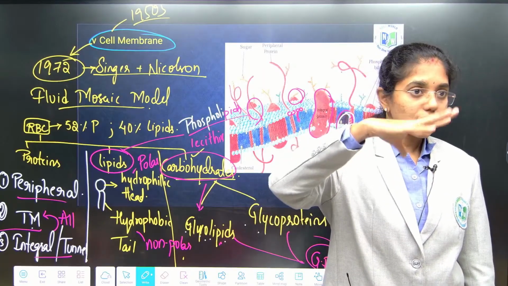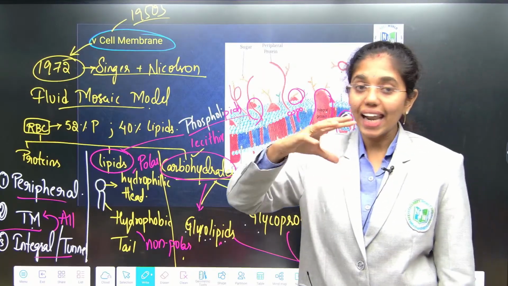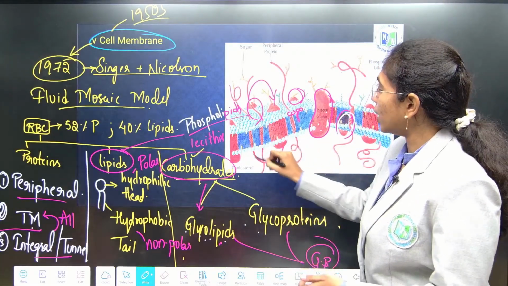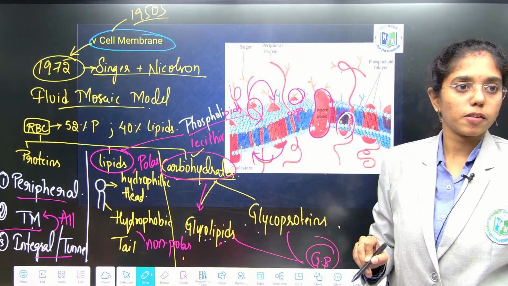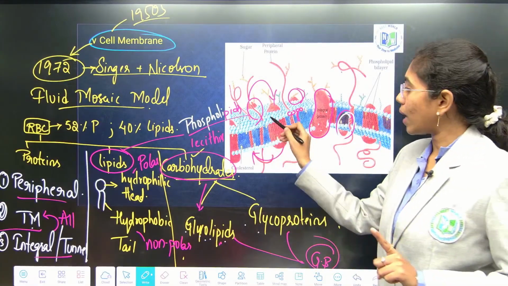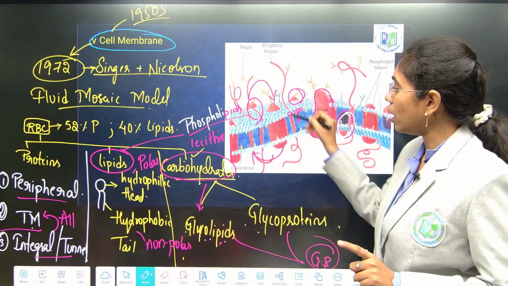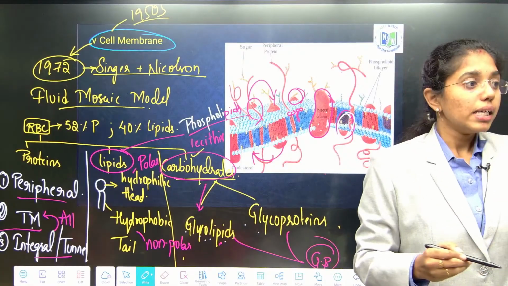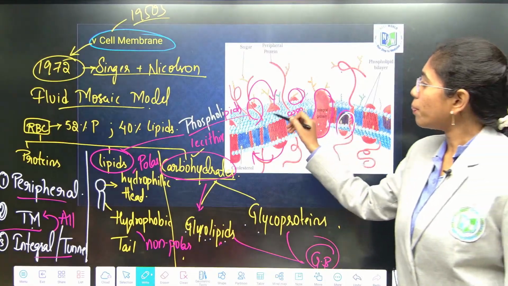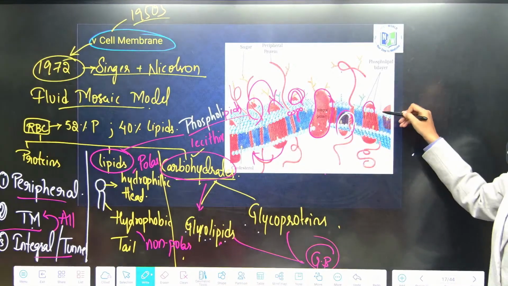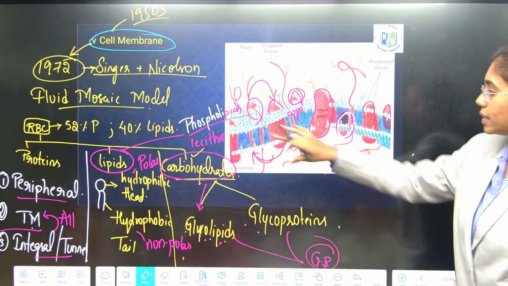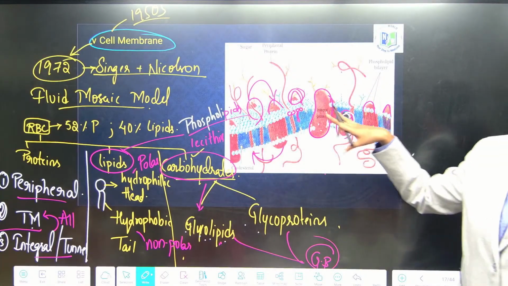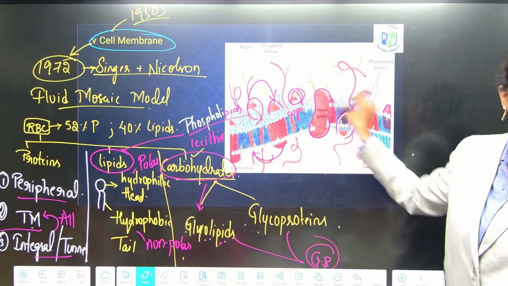This quasi-fluid nature of lipids will allow the lateral movement of proteins. This is a major point: quasi-fluid nature of lipids will allow the lateral movement of proteins. That is how the metabolism runs. Second point: how the proteins are present over the cell membrane. Can you see? This is like an ocean, and proteins are present like icebergs. So how are proteins present? As icebergs over the sea.